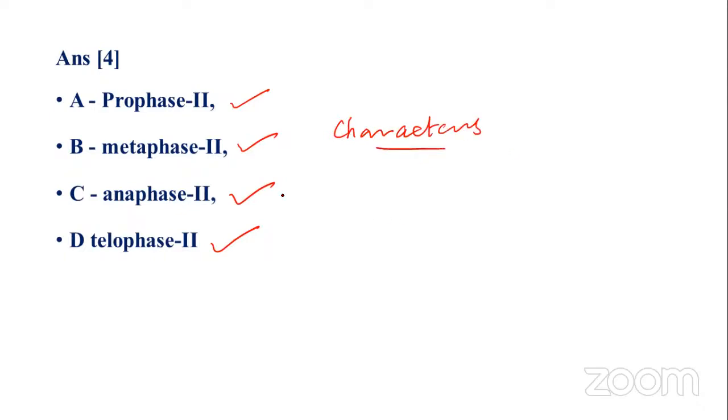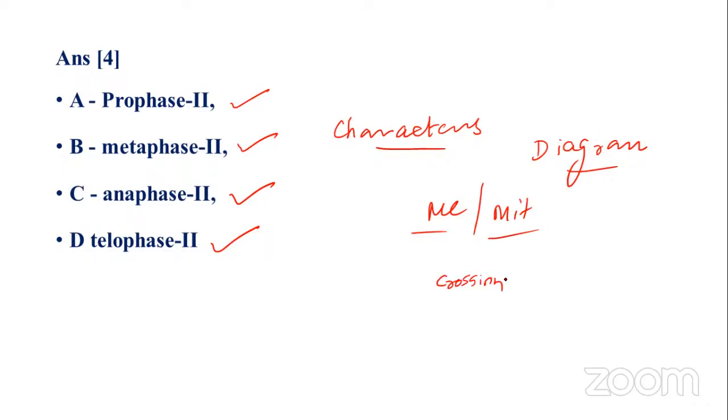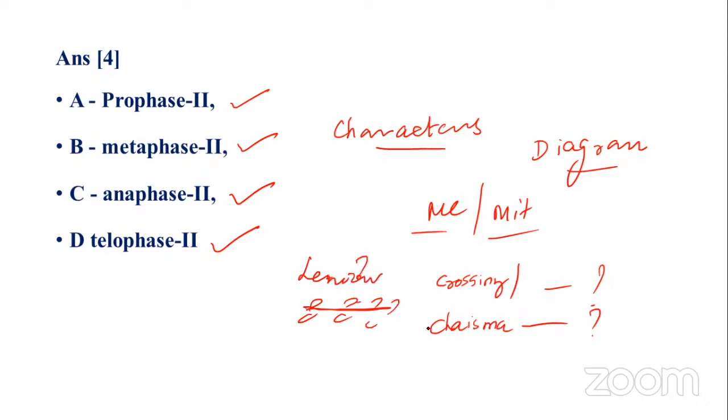Okay, my dear. Just go through it, and diagram practice is a must. Diagrams in the cell division part, meiosis and mitosis, are a must. Sometimes they may ask questions on the differences. Chiasma, crossing over: where does it occur? This is one question. And chiasma formation: where does it take place? Where the chromosomes are arranged in a linear arrangement. And the third one is reformation: where does it occur?